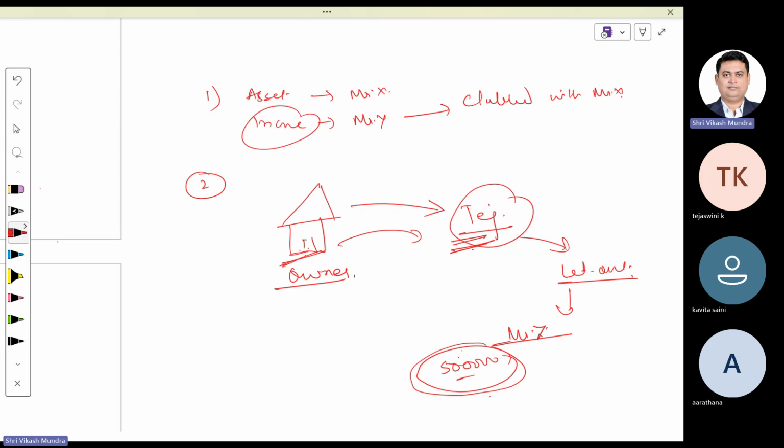In this situation, this is considered as a transfer. This 5 lakh shall be taxable in hands of Tejaswini. Clubbing provision is not applicable. Done? Clear? Yes, sir.